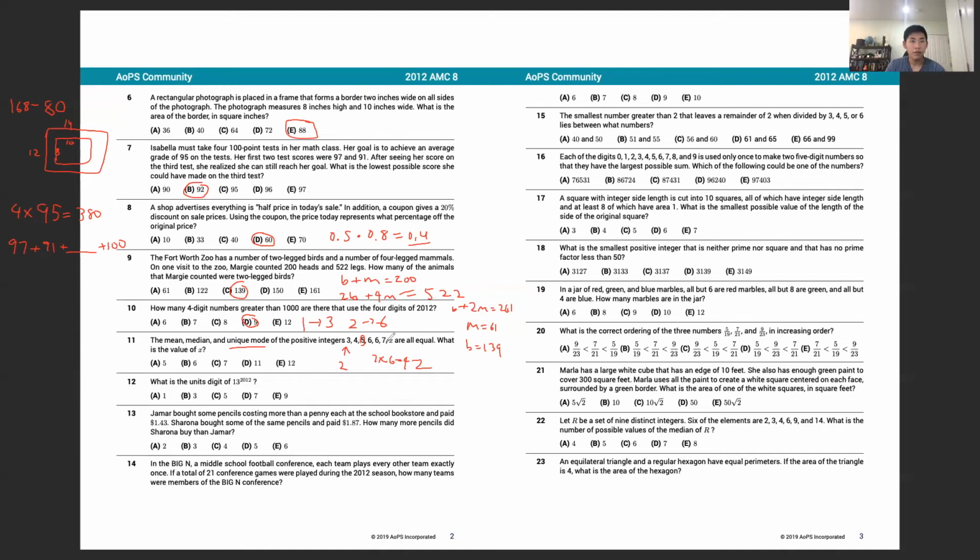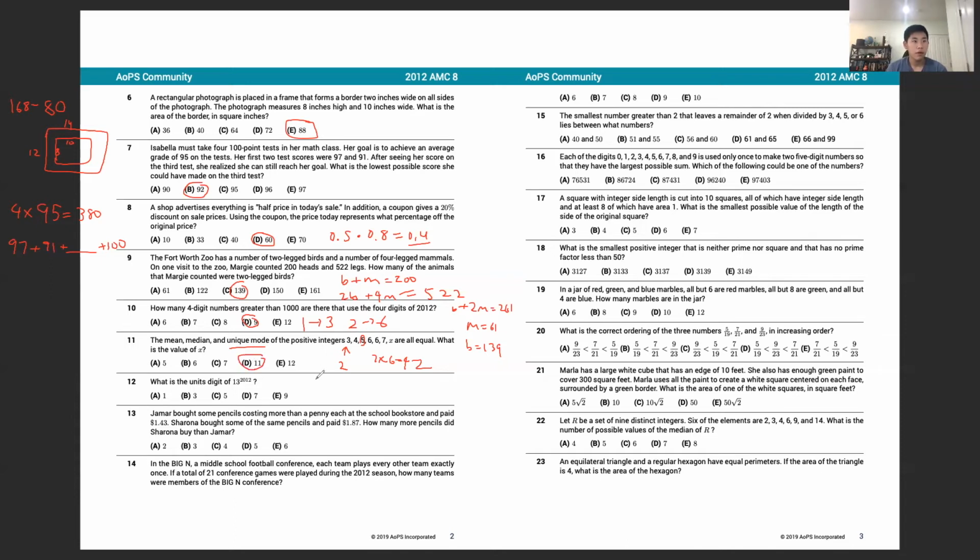And if we add up all of these numbers here, the first 6 that are given, 3 plus 4 plus 5 plus 6 plus 6 plus 7, that's equal to 31, and that means that we need 11 more. So x is equal to 11.